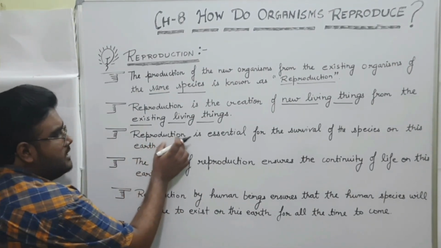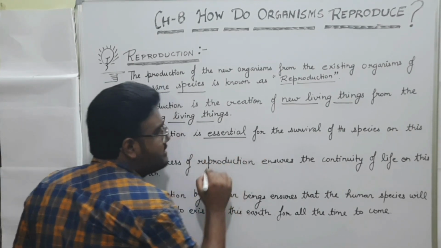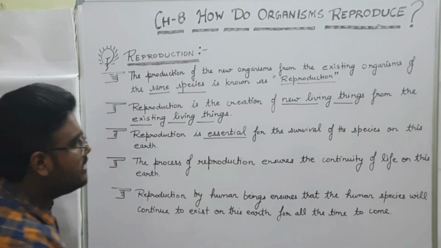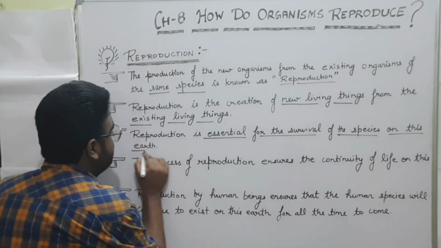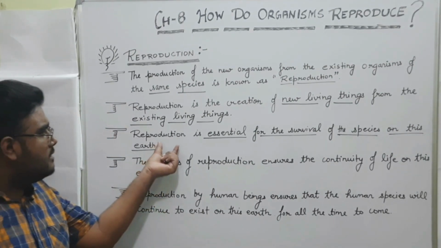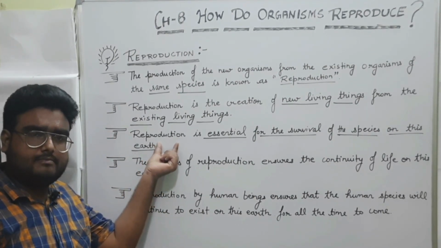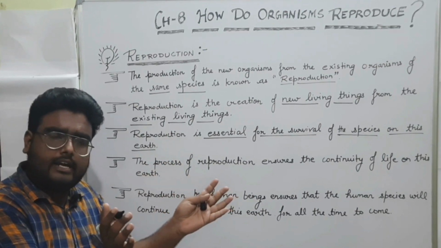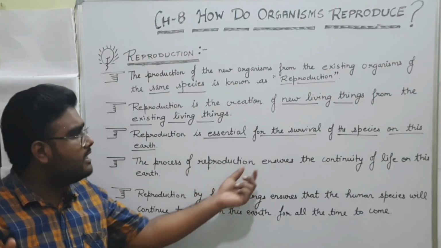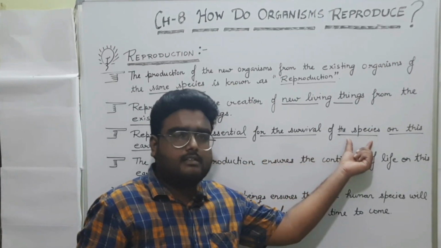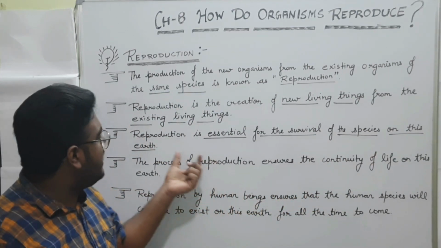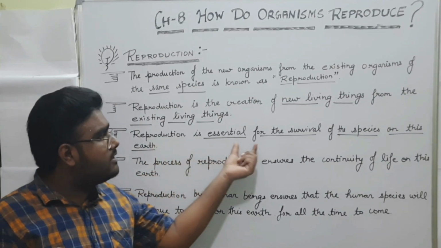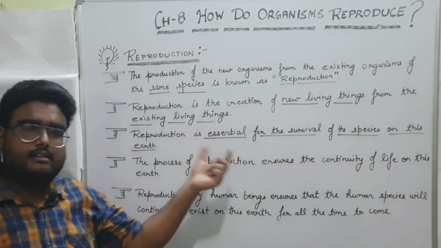Now reproduction is essential. Essential means necessary, jaruri hai, for the survival of the species on this earth. Means if this process is not there, then what will happen? All the organisms will grow and they will die, and the existence of the species is finished. So basically reproduction is essential for the survival of the species on this earth.